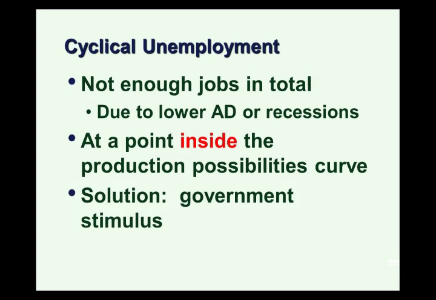One of the solutions for cyclical unemployment is often a government stimulus. Government stimulus projects, such as construction projects, are designed to put people back to work when an economic slowdown causes them to be laid off, and it begins to create income and job creation to hopefully eliminate cyclical unemployment.